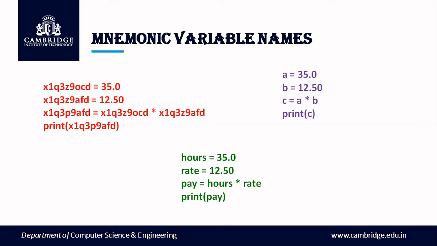Actually, this gives us a meaning in the variable names. Looking at the variables and calculation, we can say it has something to do with hours and rate, and you're calculating something, right? We as programmers should choose variable names in such a way that they have some meaning. Looking at the variable name itself, we should know what exactly the program is calculating. So we should follow some best practices whenever we write a program.